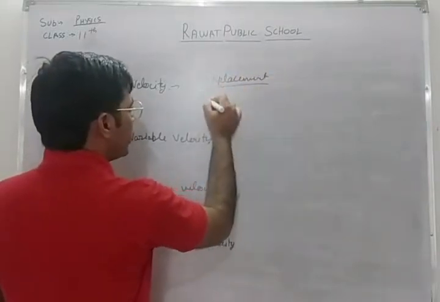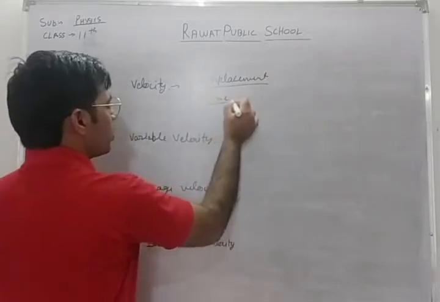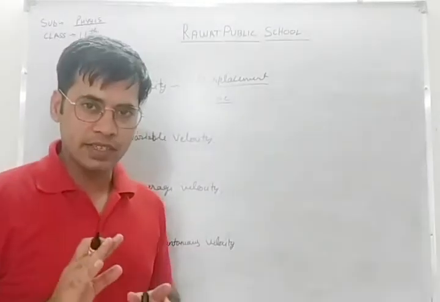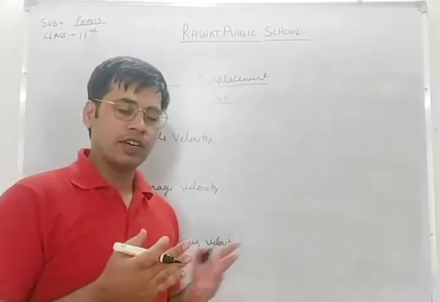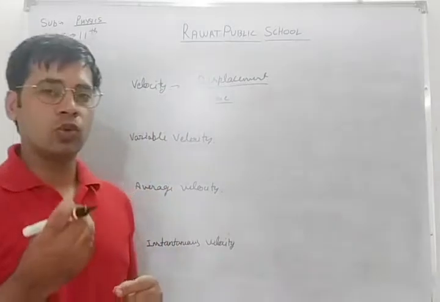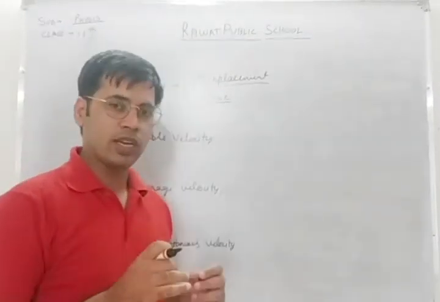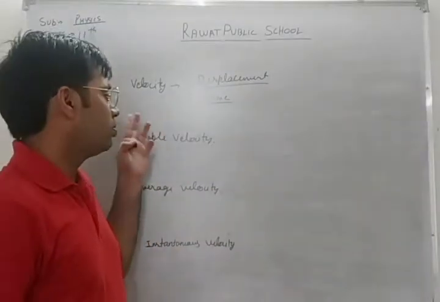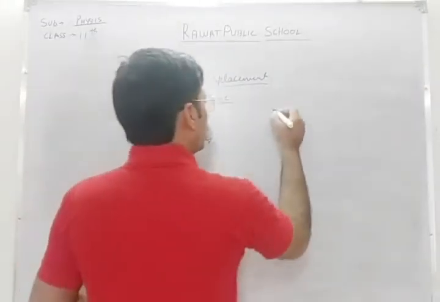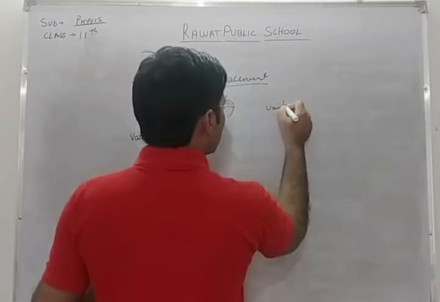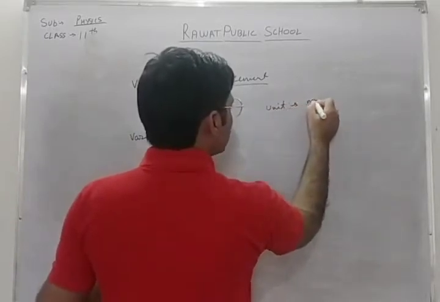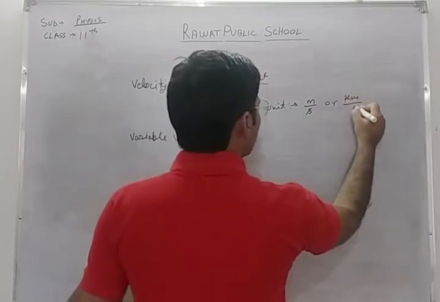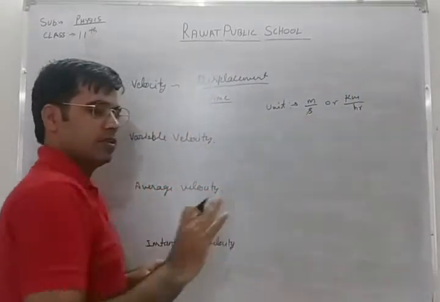Displacement divided by time. Everyone knows that velocity is a vector quantity. Okay, vector quantities, as we studied in the previous video, are those quantities which have magnitude as well as direction. So velocity is one of them, a vector quantity. The unit of velocity is the same as that of speed, that is meter per second or kilometer per hour. We can interchange them.